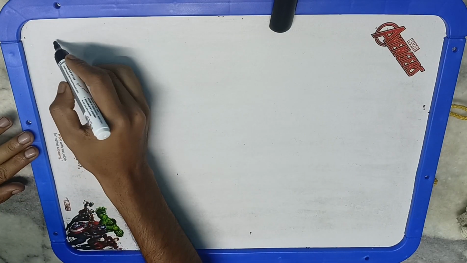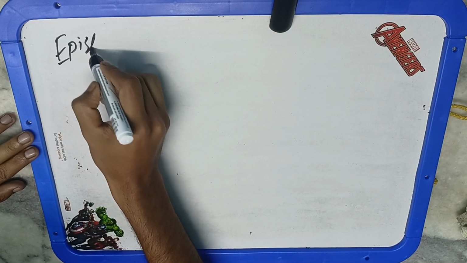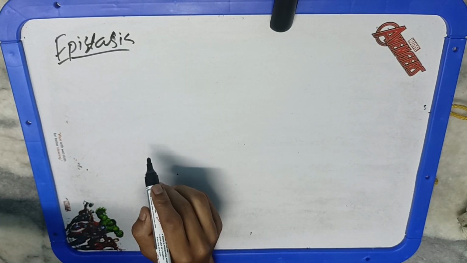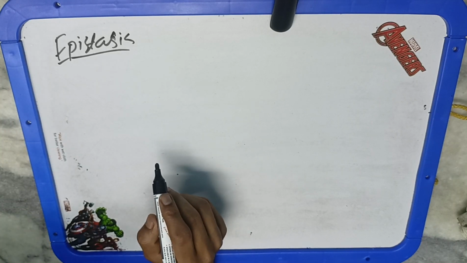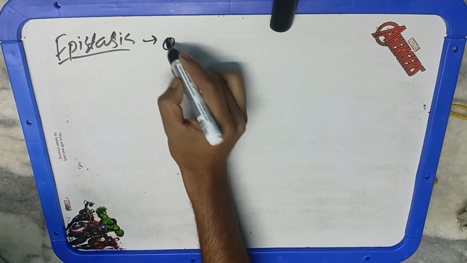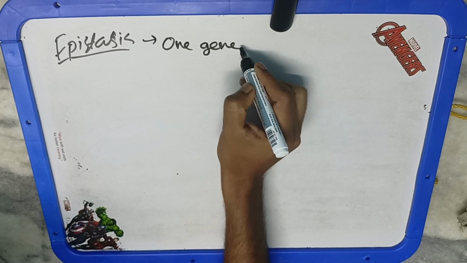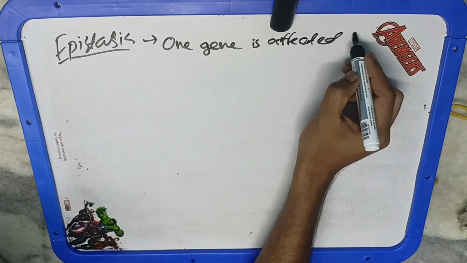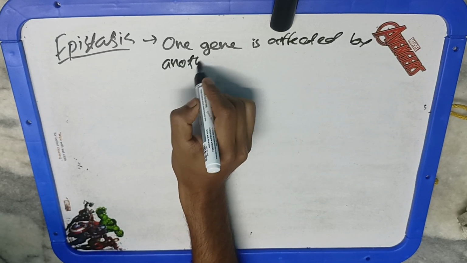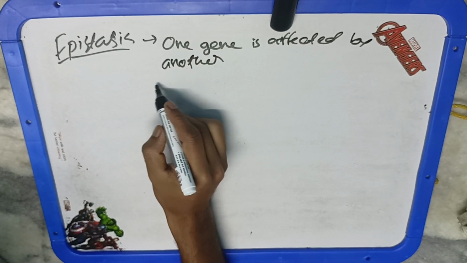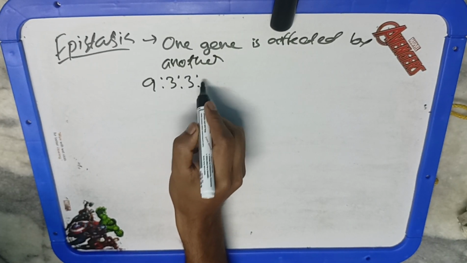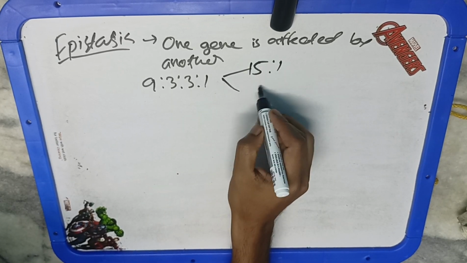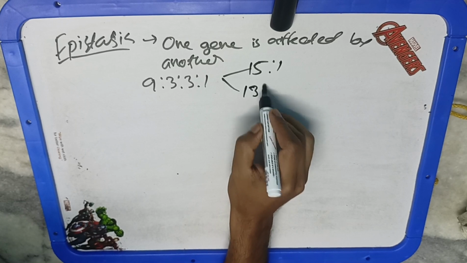In 1909, Bateson coined the term epistasis. Epistasis is important for us because it is the exception to the law of independent assortment which was given by G.J. Mendel. So epistasis means when the inheritance of one gene is affected by another, and this gene interaction is known as epistasis. These are the exceptions to the law of independent assortment. The phenotypic ratio of the law of independent assortment, or we can say the dihybrid cross, is 9:3:3:1, but after epistasis, due to their interaction, it may differ to 15:1 or 13:3, or maybe in other combinations. There are 6 other types of epistasis and we will study them in coming lessons.